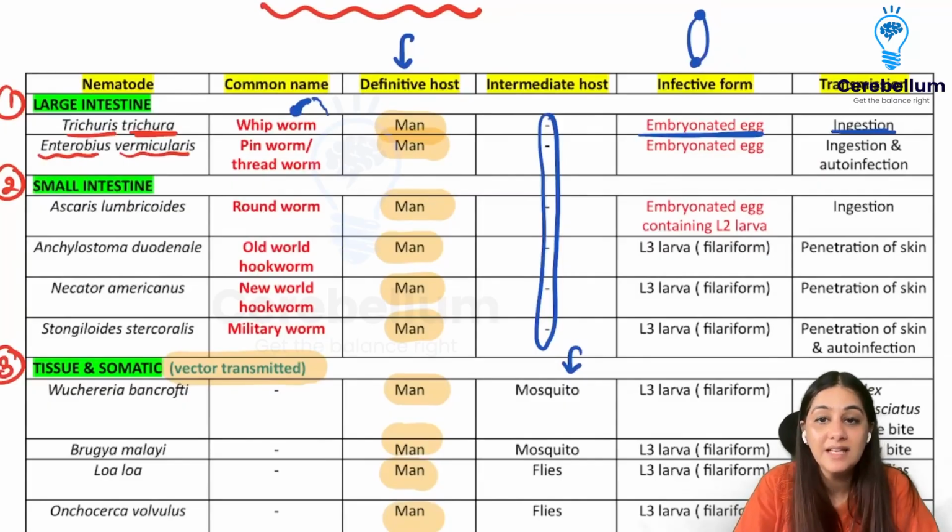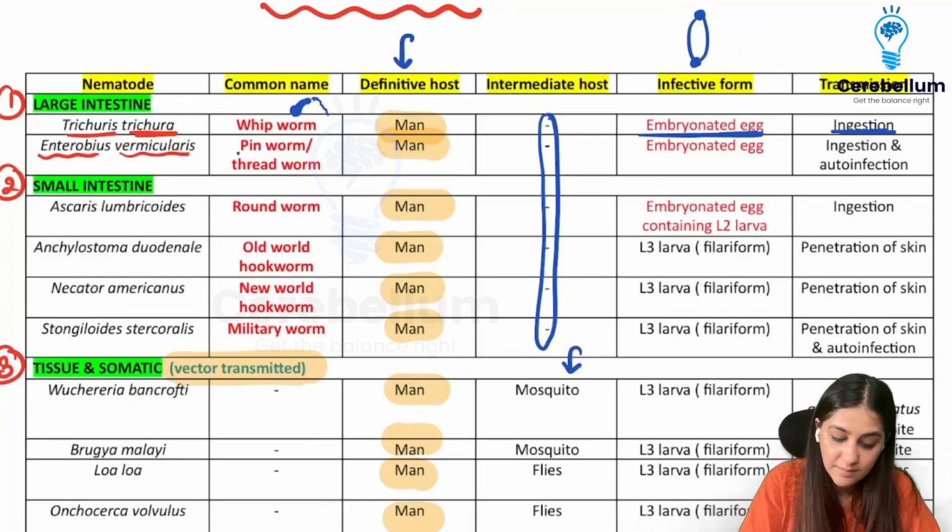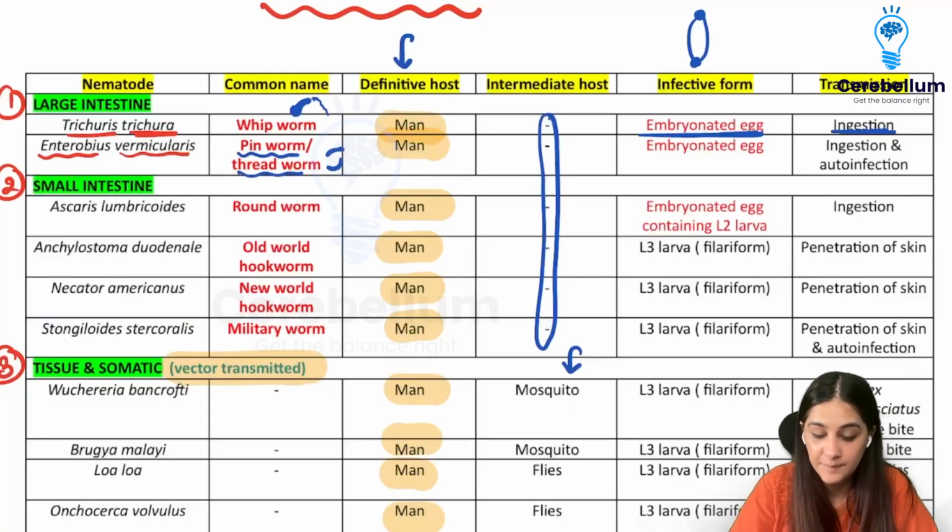Remember, whenever the egg is going to be the infective form, it is always going to be by the ingestion of the egg. Now, coming to Enterobius vermicularis, Enterobius is called the pinworm or the threadworm because if you've seen the worm, it looks very thin. It looks almost like a very small thread has been placed like this.